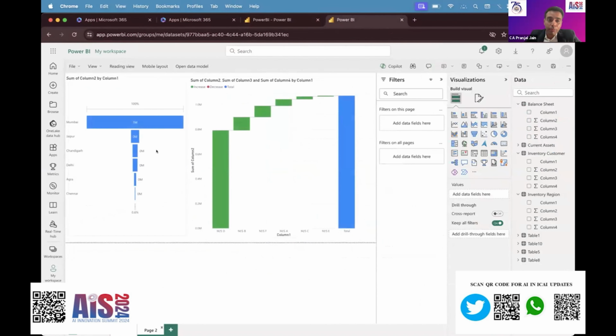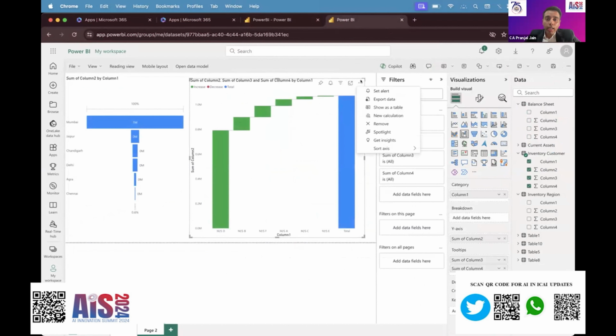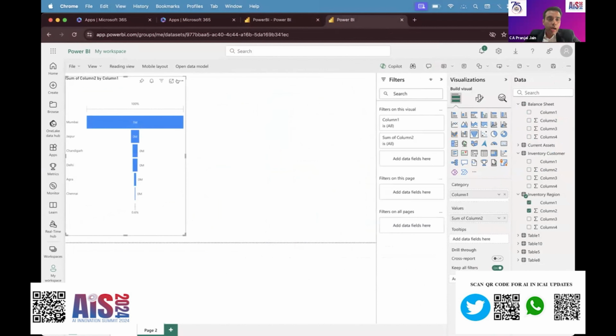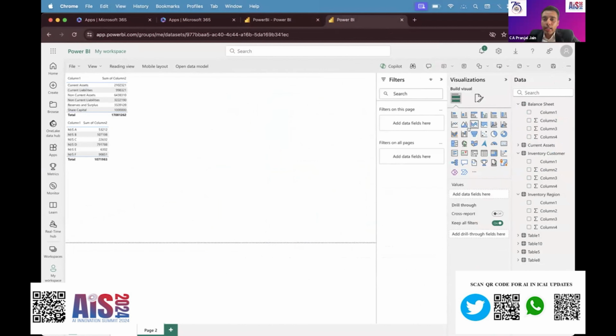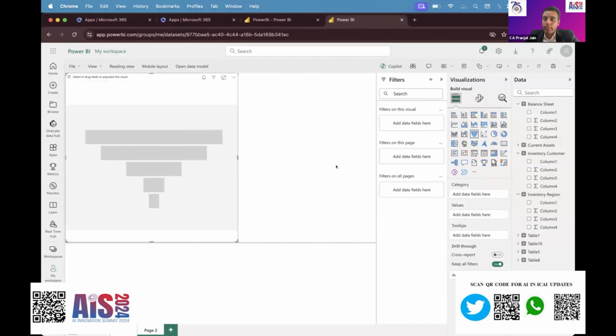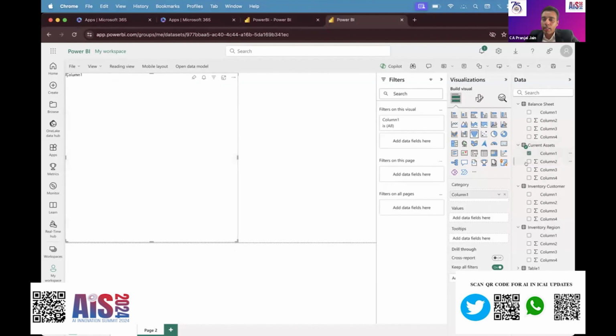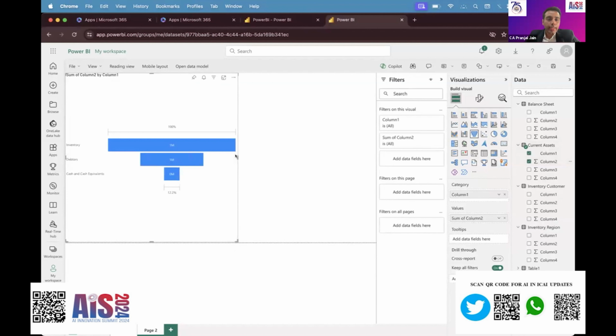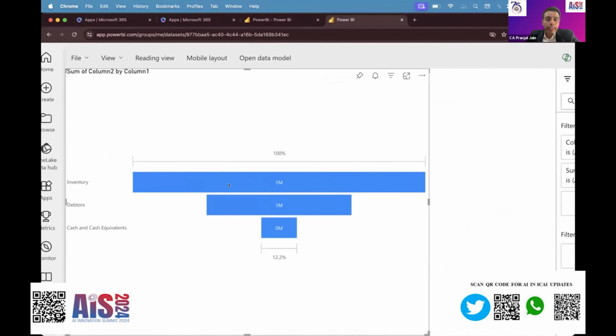Please stay with me. Now, I will take up a detailed chart to analyze the current assets. I'll just take my chart and go to my table. I will just put up how the current assets of my client look. It shows me that the majority part is held by inventory.